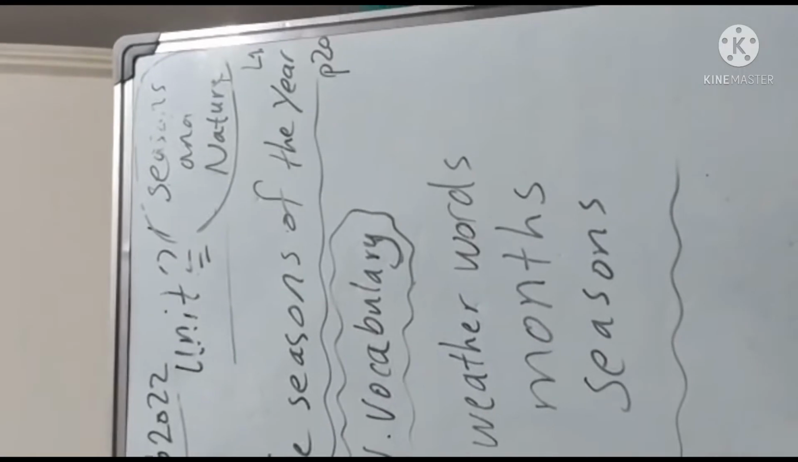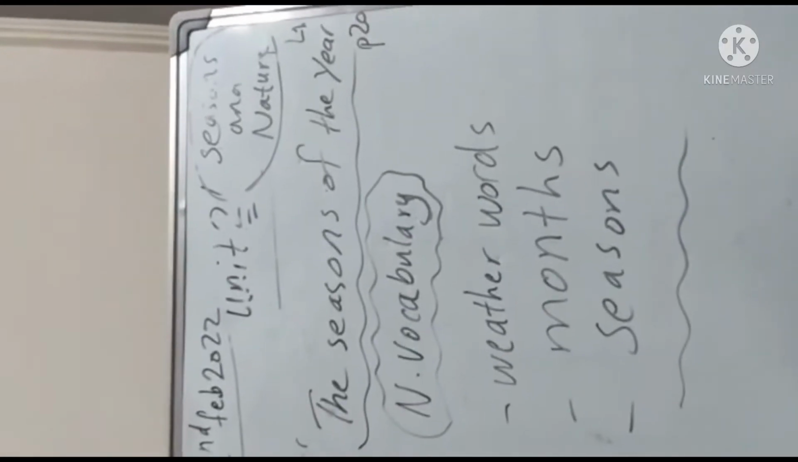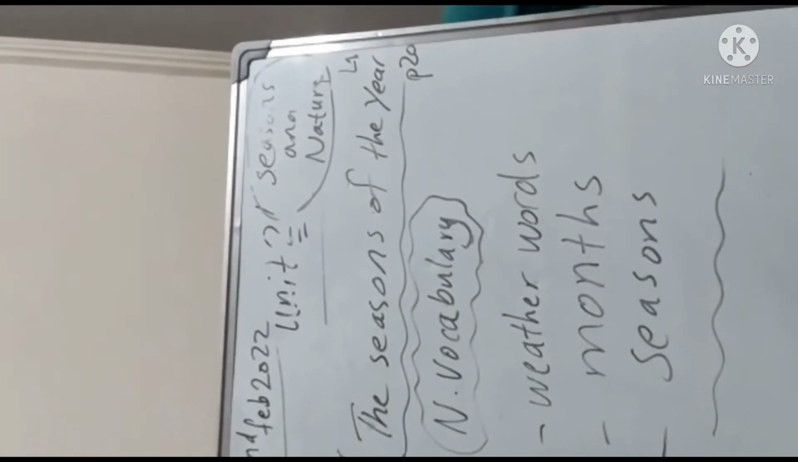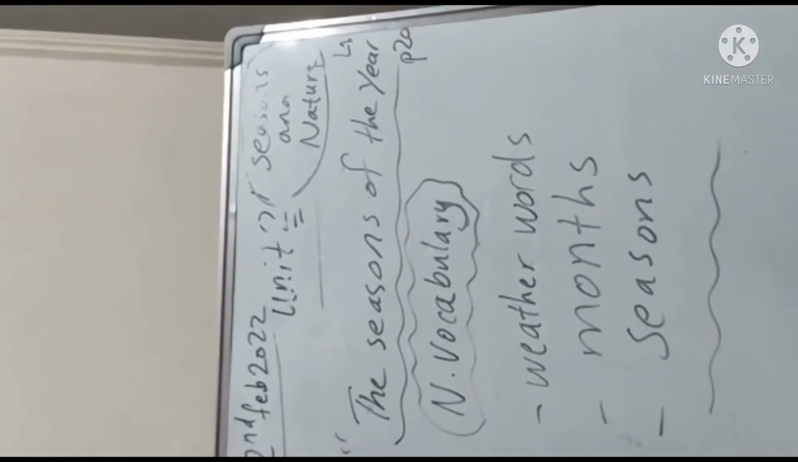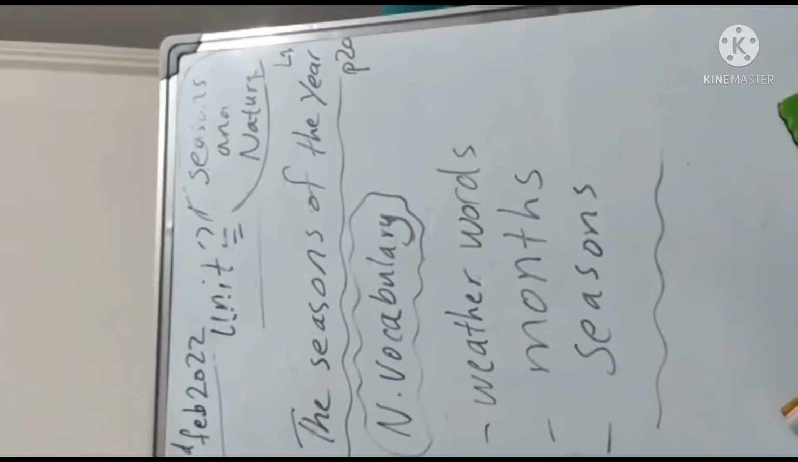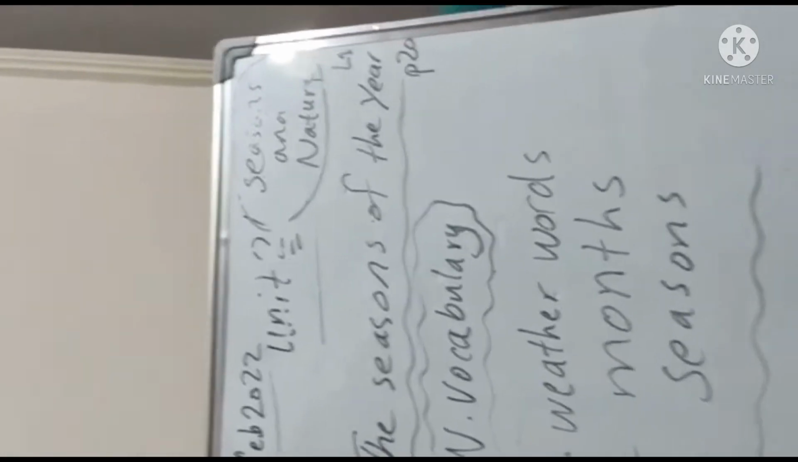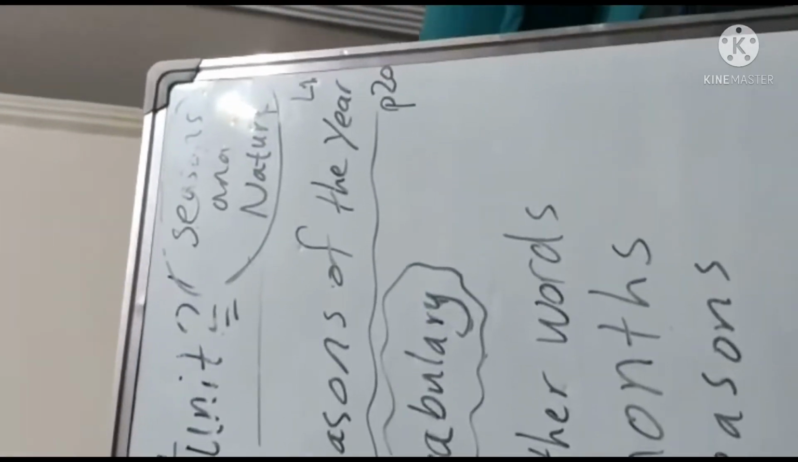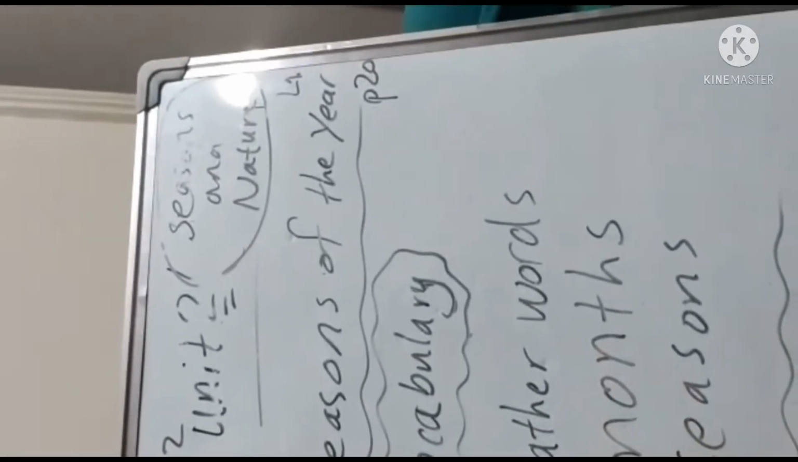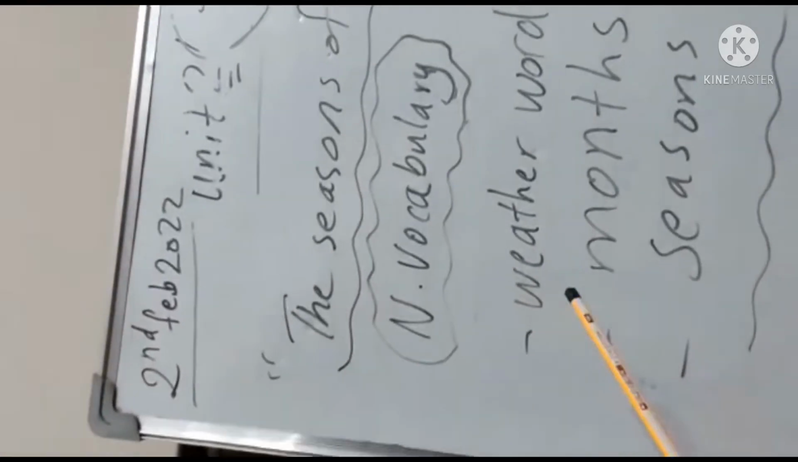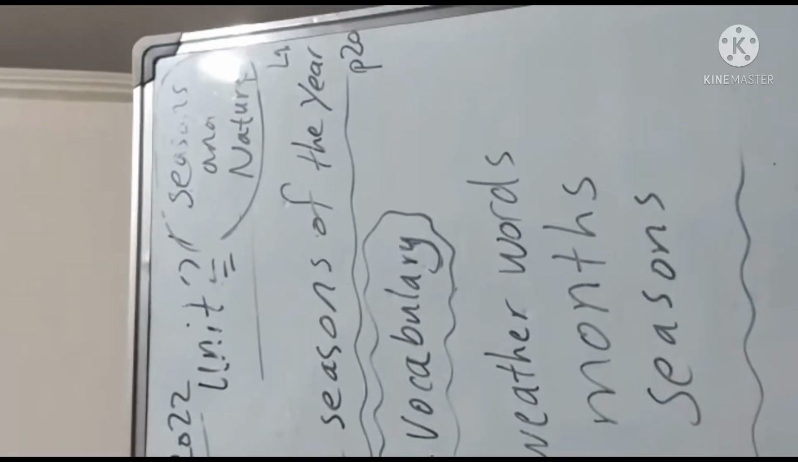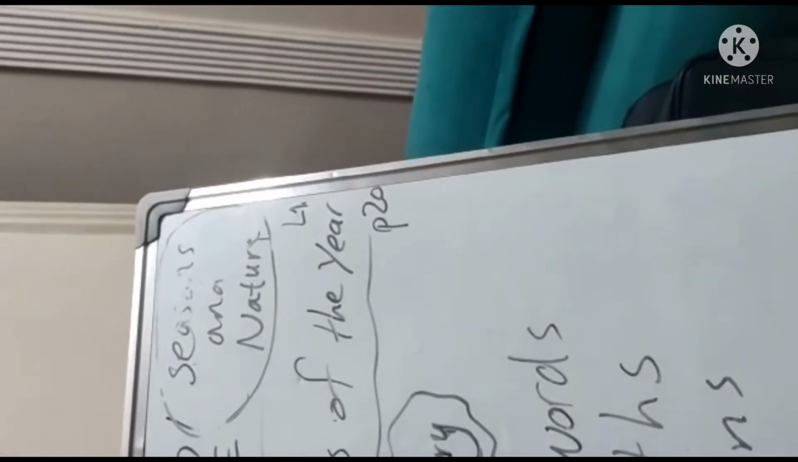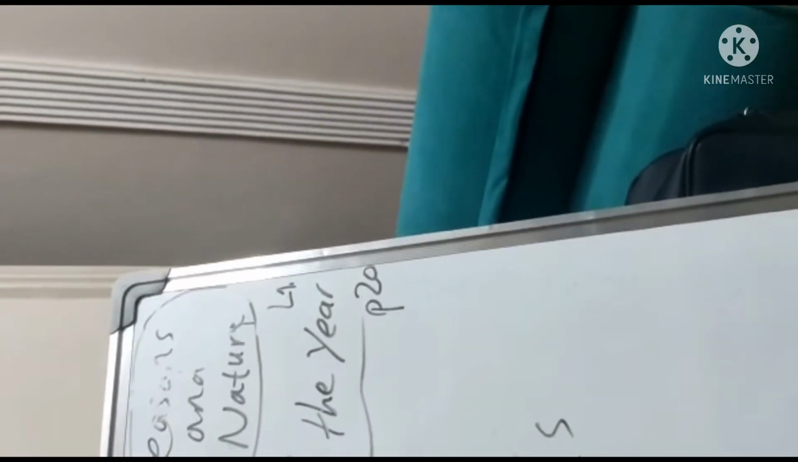We have here 3 words. Please write them down with today's date, the 2nd of February: weather words, months and season. The first word is called weather words. What do you mean by weather words?